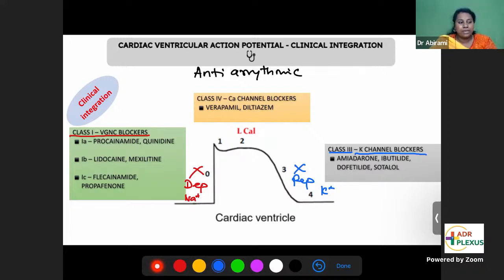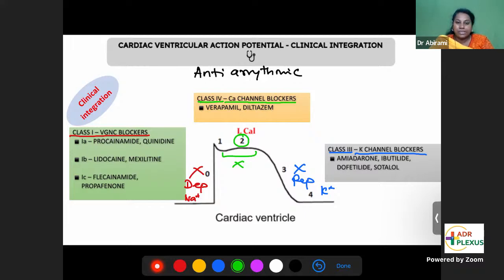In between depolarization and repolarization, you have plateau phase, phase 2, that is blocked by calcium channel blockers. So that is called class 4 antiarrhythmics. Calcium channel blockers, verapamil and diltiazem. Because plateau phase is due to L type of calcium channel. So calcium channel blockers will block the plateau phase.